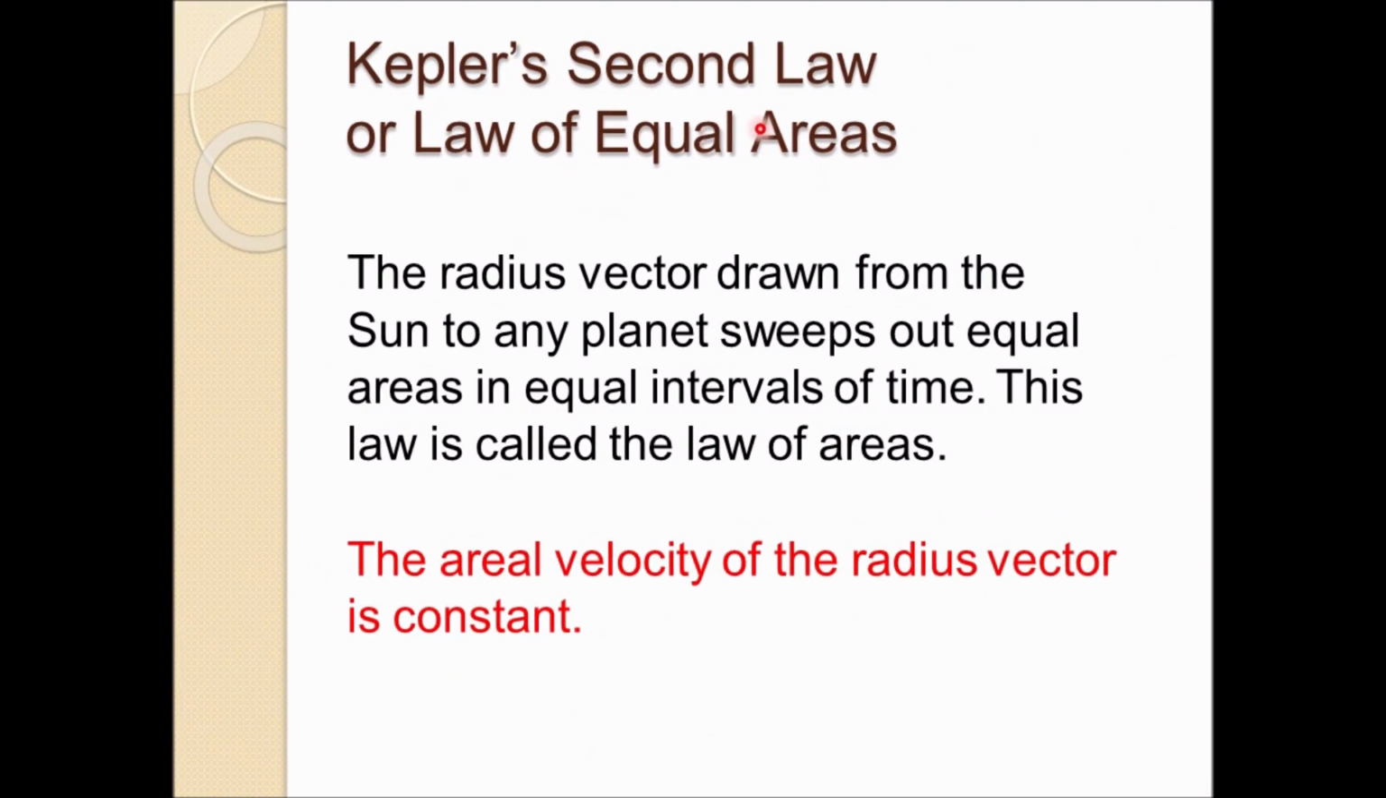So moving on to the second law, the law of equal areas. The law of equal areas states that any planet sweeps equal areas in equal intervals of time. That is, a radius vector drawn from the sun to any planet sweeps equal area in equal intervals of time. This is called the law of areas, or Kepler's second law.